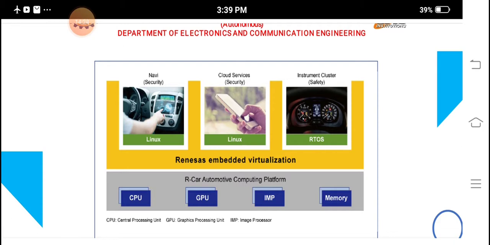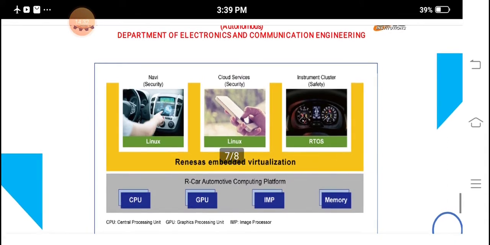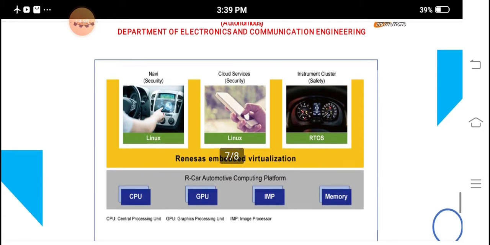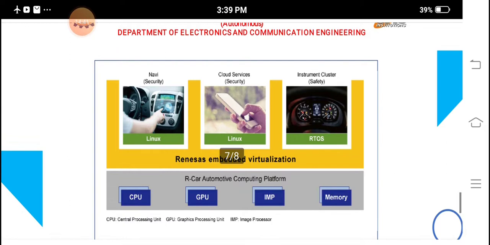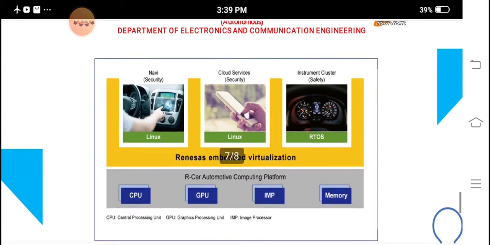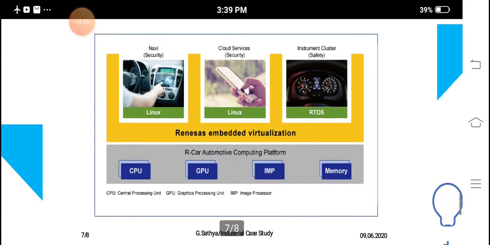Then M series is also available, that is M1A, M1S. M1A is mainly used with ARM Cortex. We are using ARM Cortex-A9 to achieve high performance video processing in the IP unit. And R-Car M1 is mainly used for enhancing graphic performance and high performance video processing IP. Next, E series is also available, that is R-Car E1 and R-Car E2 series. So these are all the different types of R-Car functions available.